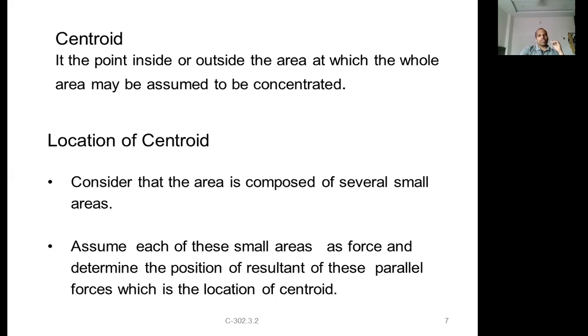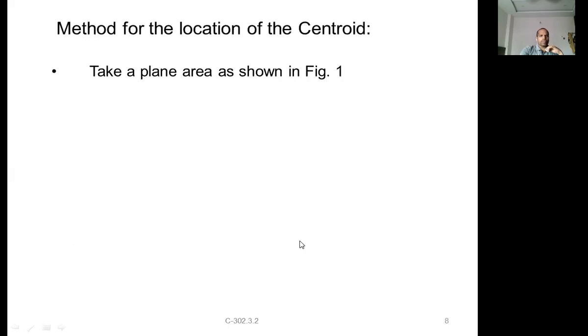Whereas the same point, in the case of areas or plane surfaces, is called a centroid. That is the difference between the two. This is how to locate the centroid.